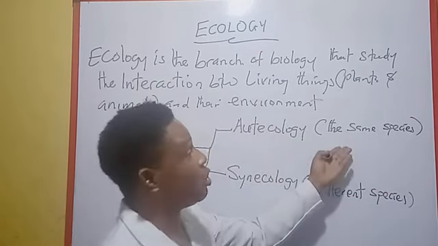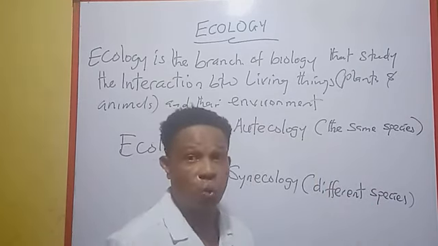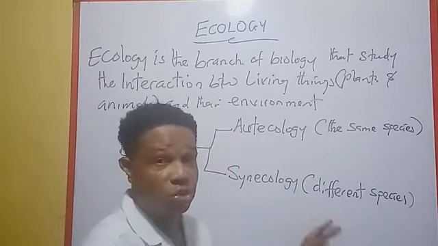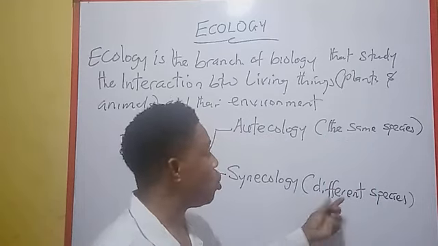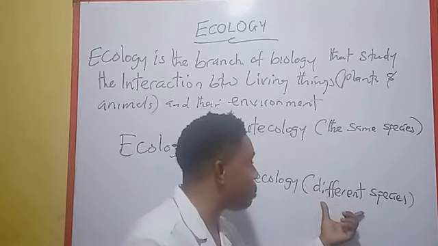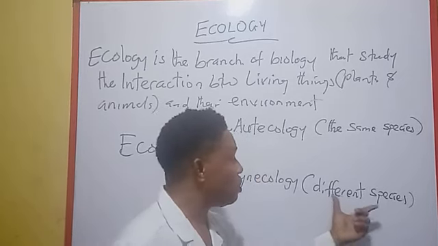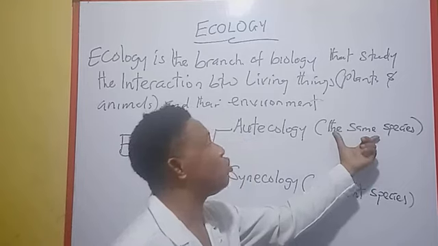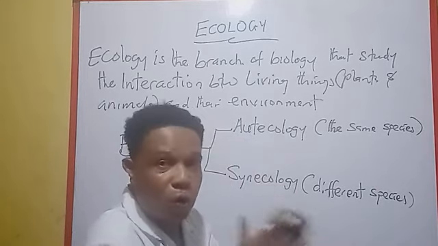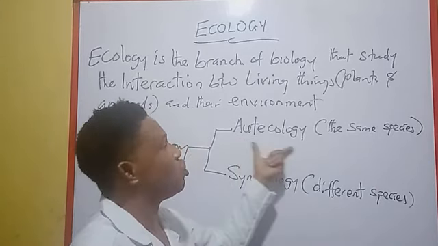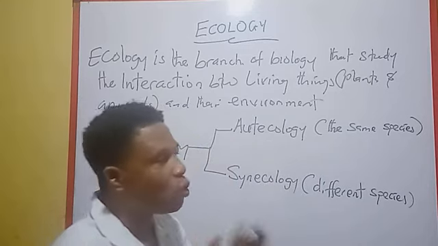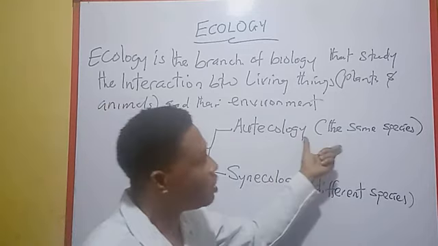Now, for example, the study of tadpoles in water, tadpoles of the same species. Or here, you're talking about, say, a rubber plantation plus other animals involved. This is different species. But when you're studying a particular type of organism, we can say that is autecology, the study of the interaction of organisms of the same species.